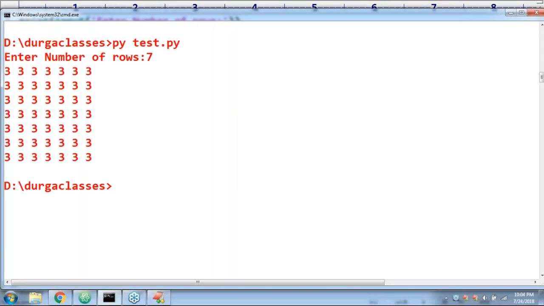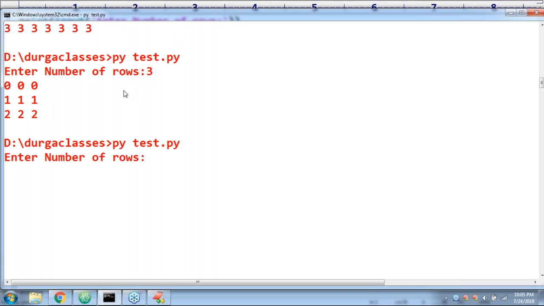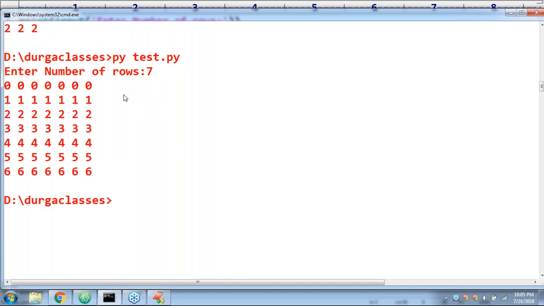What will happen? Enter 3. Perfect. 0 0 0 1 1 1 2 2 2. By default it's going to come. Enter 7, 0 0 0 1. Umang Sharma, we will discuss, don't worry. 0 1 2 3 4 5 6 and so on. Some special symbols. Very simple, sir.